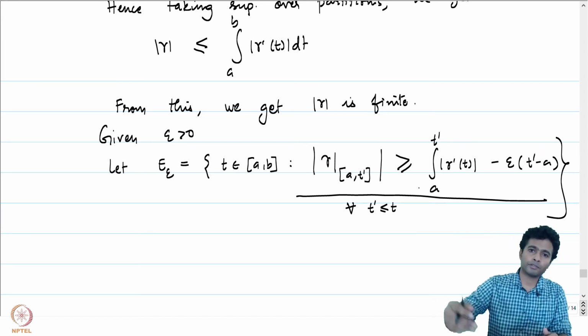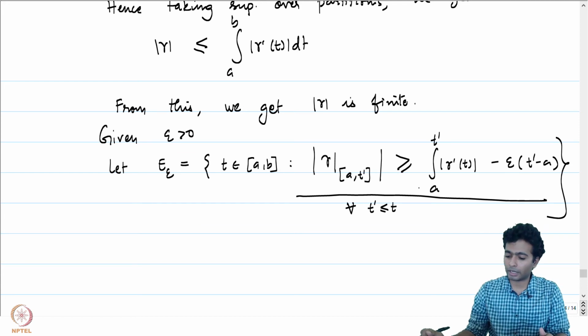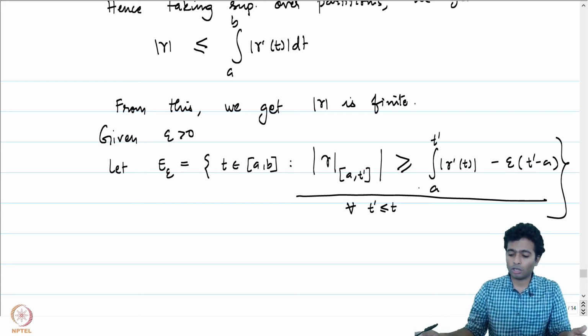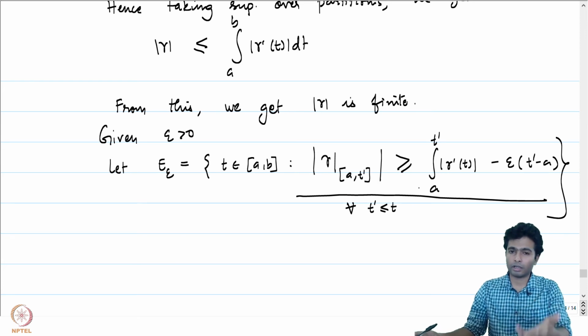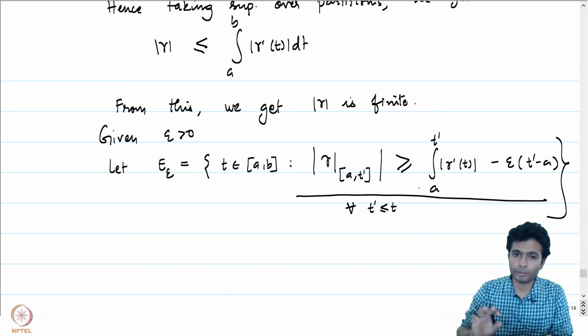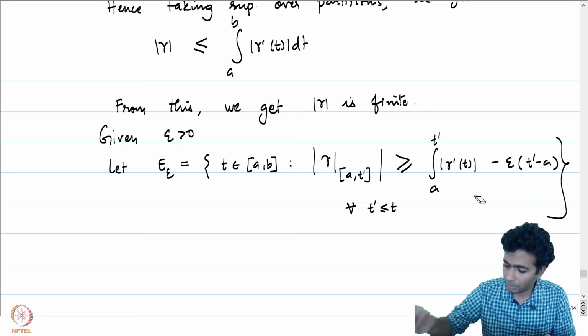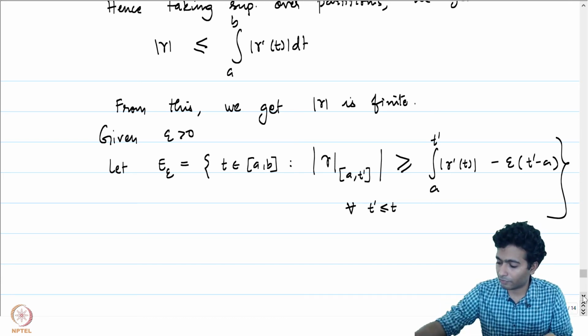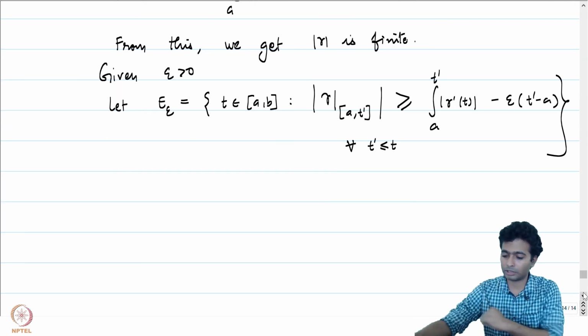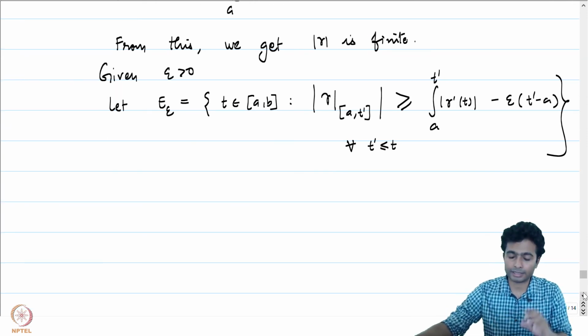Now, if you take epsilon converging to 0 and show that this is satisfied for all t in [a, b], then we get our reverse inequality as well. So that is going to be the goal now. Our goal would be to show that for every epsilon, E epsilon is equal to the entire set [a, b].